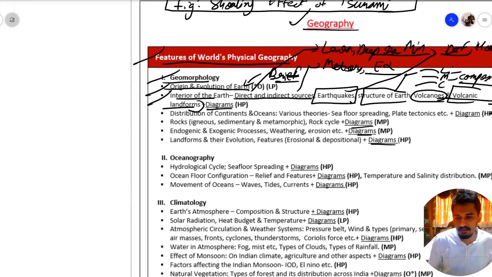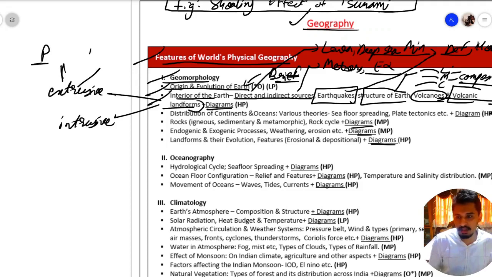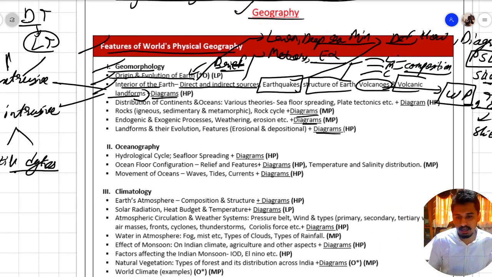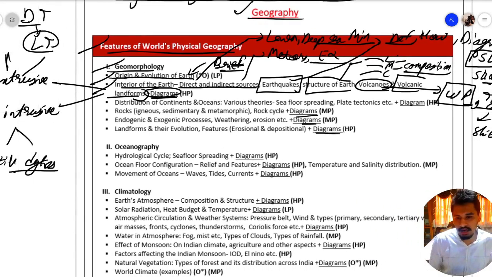Then we have volcanic landforms. In volcanic landforms we have two types, that is extrusive and intrusive. In extrusive we have plateaus, then there can be lava traps. One example of this is Deccan traps. Then in intrusive we have sills, dikes, lopolith, etc. And again you should have diagrams prepared for each and every topic which I have discussed.